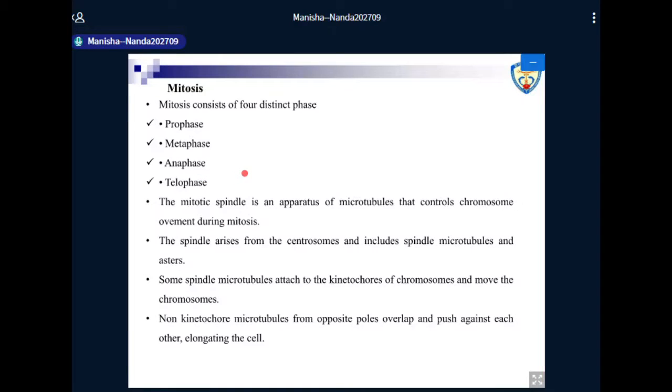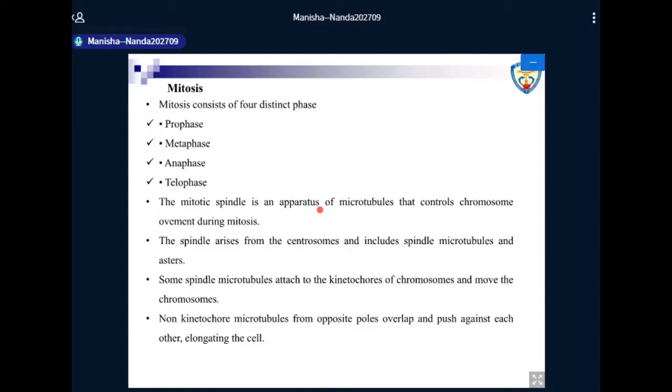Now, when a cell is in a non-dividing state, we have already talked of the cytoskeleton, where I have told you that in the non-dividing state, the microtubules are arranged in such a way that they maintain the organization of the cell. But as soon as the cell enters this division phase, the cytoplasmic microtubules disassemble and rearrange in the form of the spindle microtubules that form the mitotic spindle. So the mitotic spindle is actually an apparatus of microtubules that controls chromosome movement during mitosis.